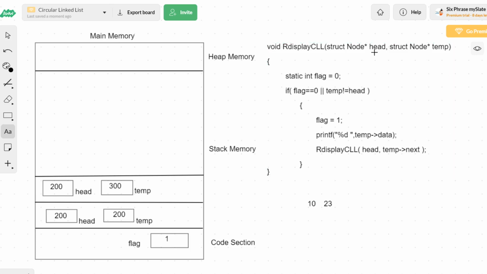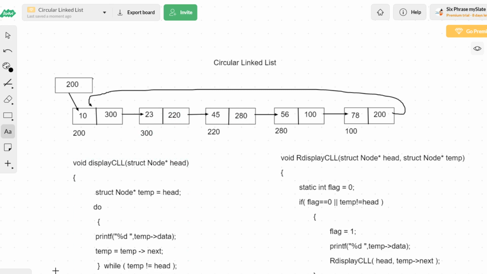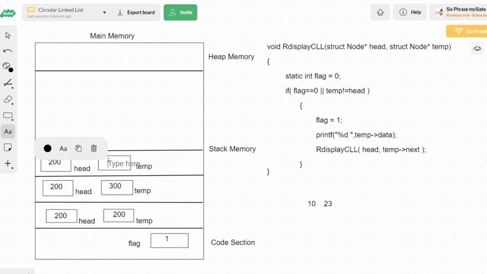What is the next line? A recursive call. For the recursive call, I have to create one activation record on top of the existing activation record, inside which I want one block referring to head, and the other block is going to be temp. Now instead of head, you are passing the same value, which is 200. So head will again take 200, but instead of temp you are passing temp of next, which means 300 of next. What is 300 of next? It is 220. So 220 will be the value of temp now.